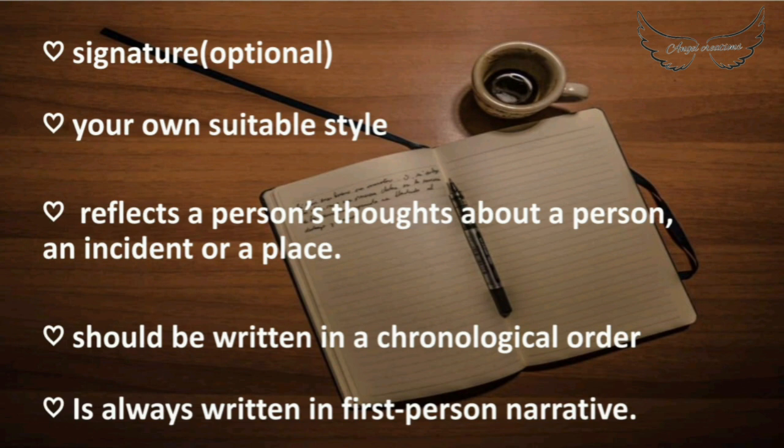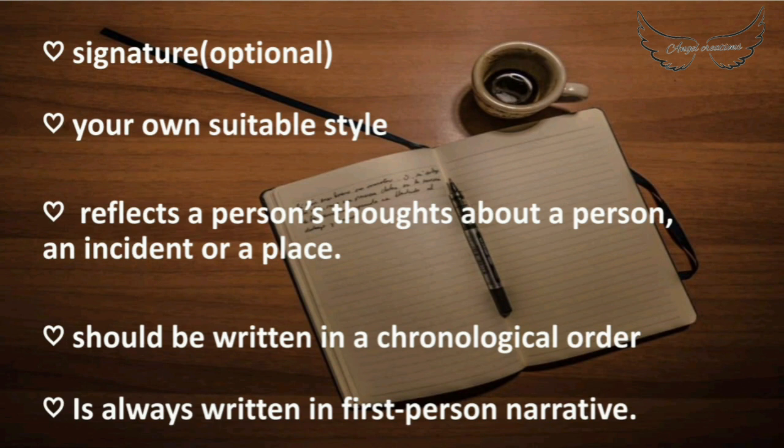Another point to keep in mind is that a diary usually reflects a person's thoughts about a person, an incident or a place, about anything that strikes him. That is what we write in a diary. And when you write a diary, it should be written in chronological order, which means whatever comes first at the beginning of the day should be mentioned first, and then towards the end, the things that happened later in the day.